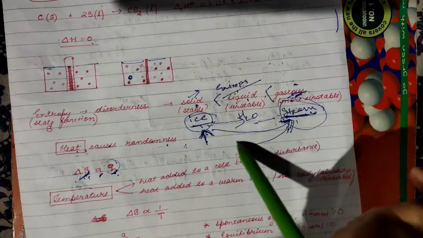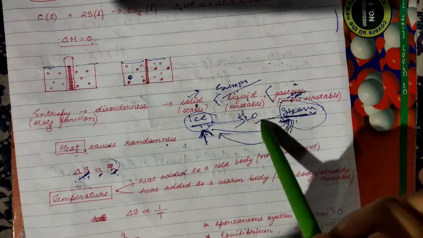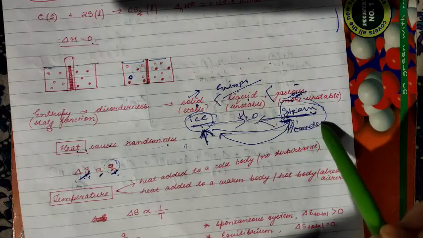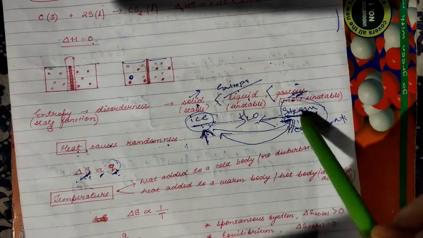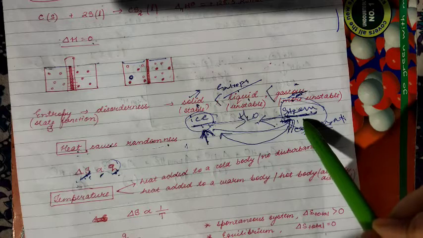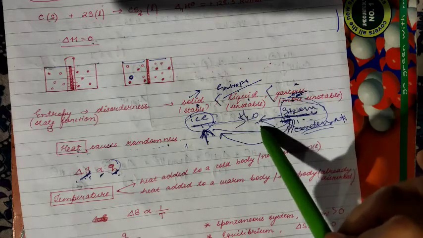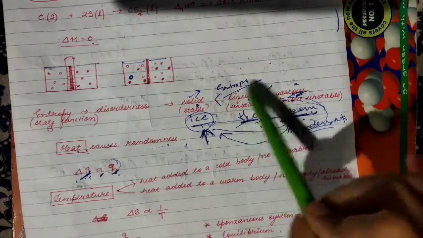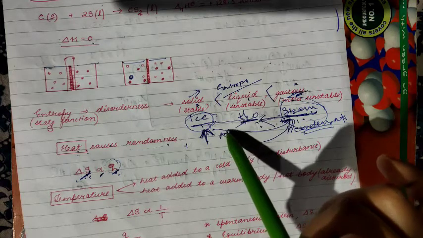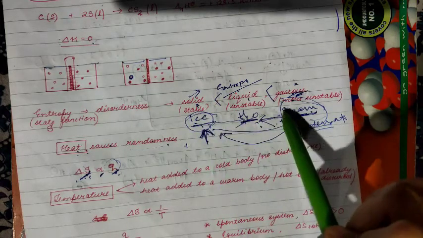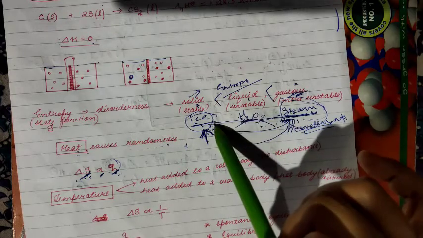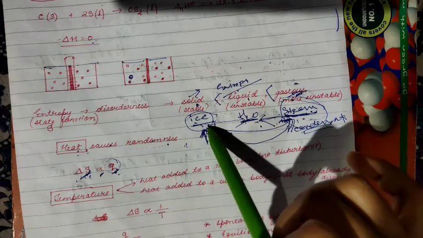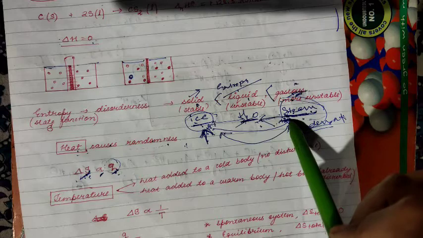Now, when steam is converted to ice, what happens? First of all, steam is converted to water. You have to cool it, condense it. Condensation means that from the water vapor, water will be formed. Then again from water to ice, that is also condensation. It means you are removing the heat. In the reverse process, you are removing the heat, which means you are decreasing the entropy. Here it has the lowest entropy and this has the highest entropy. Clear?